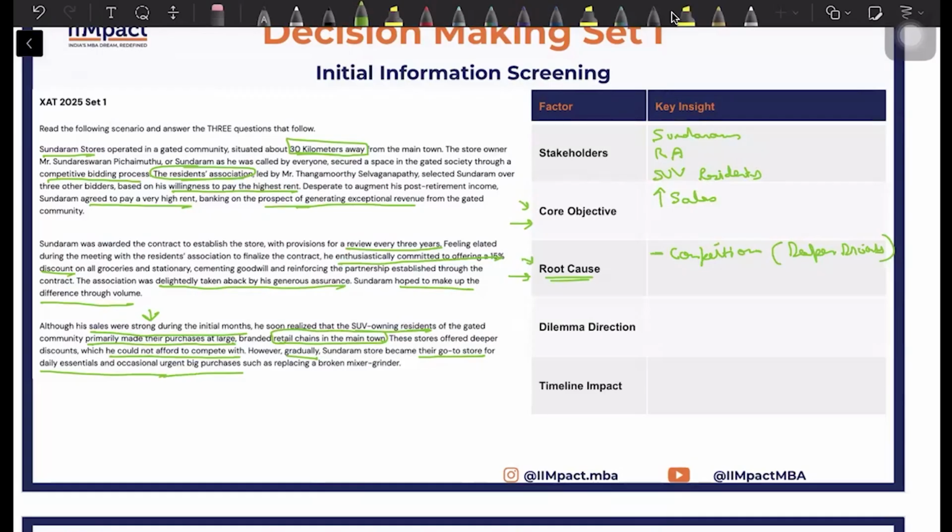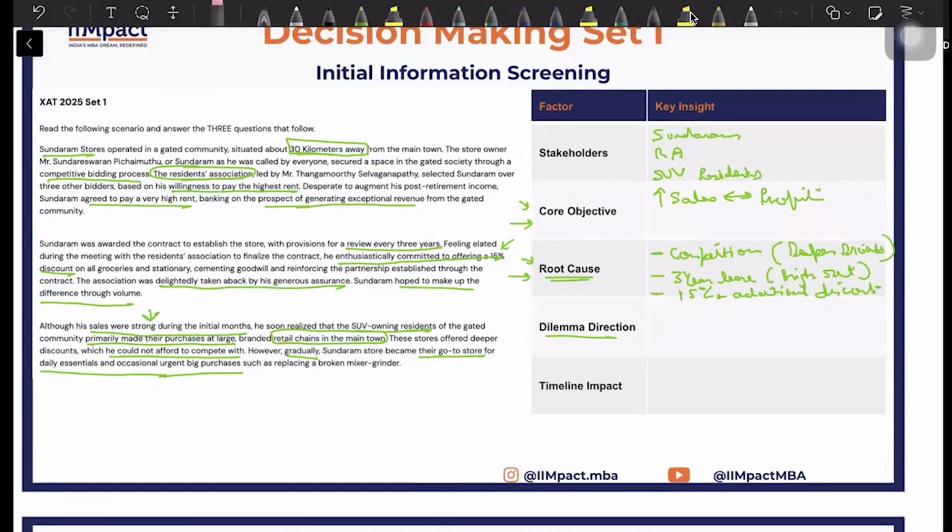After this, what is another root cause that you have? 3-year lease at a high rent. If you come to think of it, he is bounded. He has a 3-year lease for which he has paid higher rent. And the third one is his own stupidity: 15% additional discount. So these are the three root causes because of which he is in a situation where he has to increase his sales. You can replace this or take it along with the profit as well. So he has to increase his sales, he has to increase his profit.